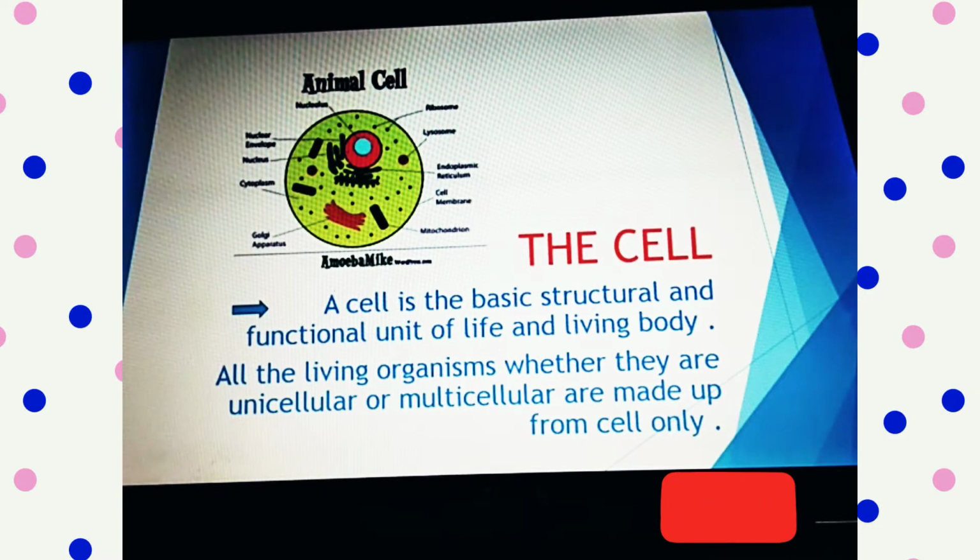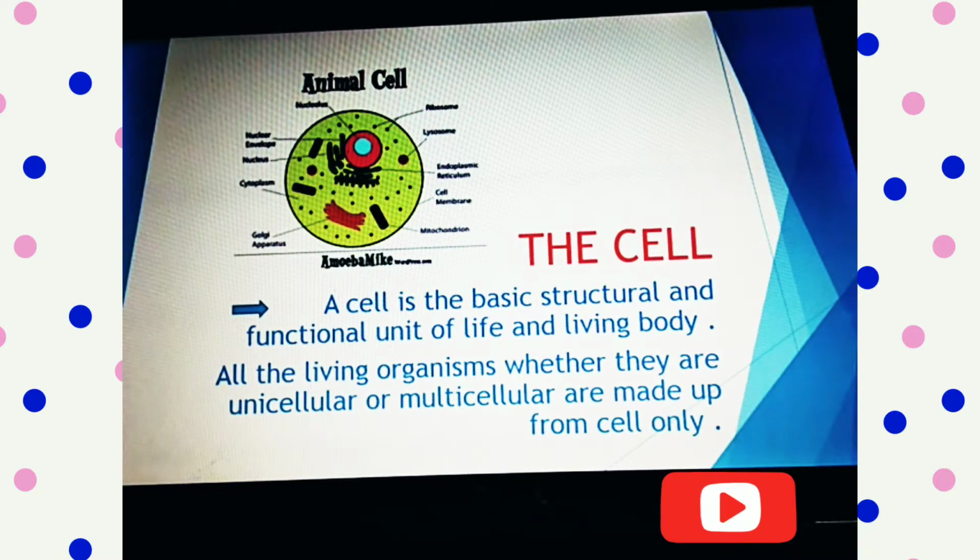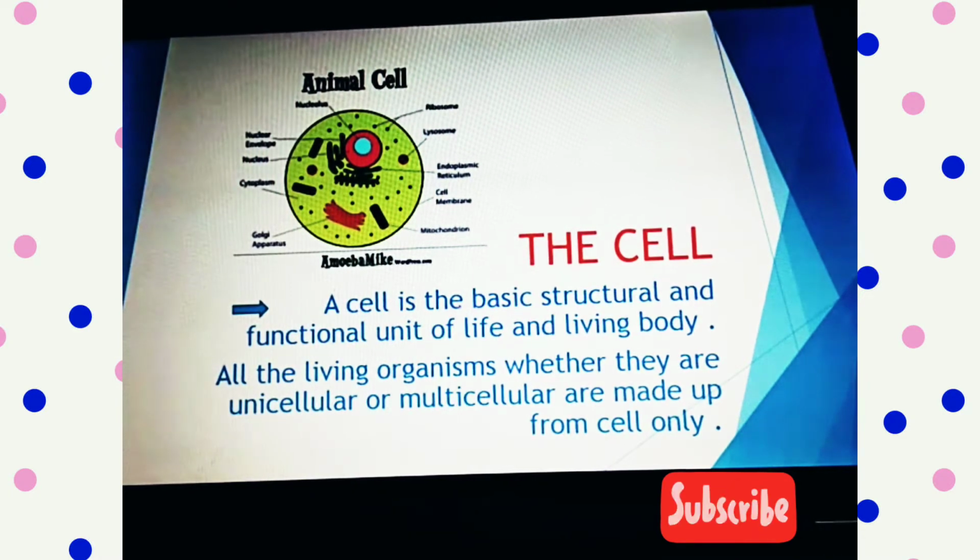Let's take an example of an organ known as kidney. The function of kidney is to filter your blood and help in the process of excretion. The cells which form the kidney are known as nephrons. So each and every nephron has its own structure and its own function. Meanwhile, it also contributes to the whole function of the kidney, which is excretion, and it also contributes to the structure of kidney. So the cell is the basic structural and functional unit of life.